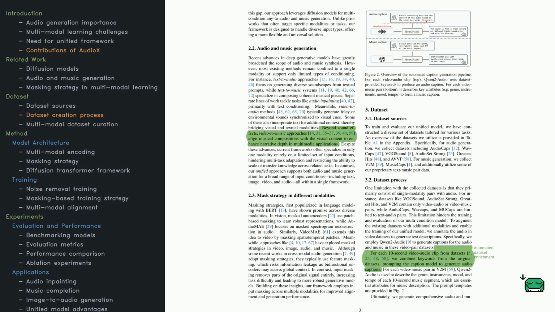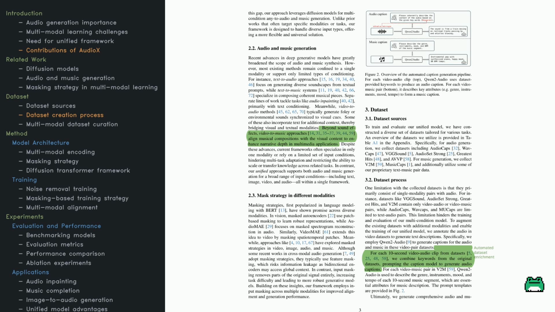AudioX integrates text, video, image, and audio into one architecture, rather than training separate models for each. A big part of making that work is automated caption generation. Check out the figure in the paper to see how the process looks. The authors use something called Qwen Audio to generate text descriptions for different types of audio data. For general video audio clips, Qwen Audio outputs natural language descriptions, like train passing with whistle sound. For music clips, it gives more structured labels: genre, instruments, mood, tempo, and so on.